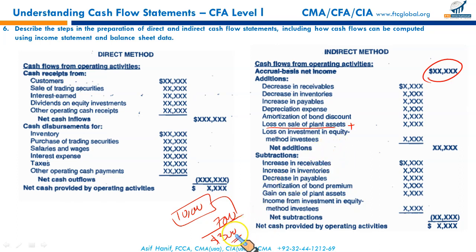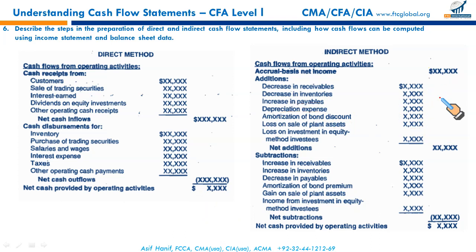You did not pay this $3,000, like depreciation which was not paid to anybody. This $3,000 loss on disposal is also a non-cash loss. So this loss on plant asset must be added back, just like depreciation, to reverse the impact of a non-cash transaction. So remember, loss on sale of plant asset, like depreciation, like amortization of bond discount, is added back to the net income to remove the impact of non-cash transactions. Okay.